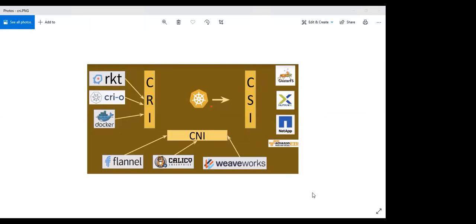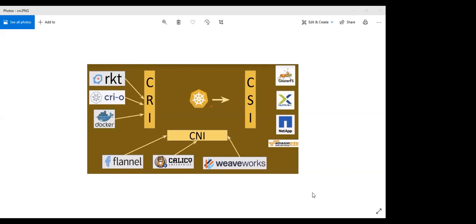We have to see how a lot of applications communicate with each other, how in one worker node the pods that are running communicate with each other, how we expose our application outside our cluster, how to create the route path, DNS.